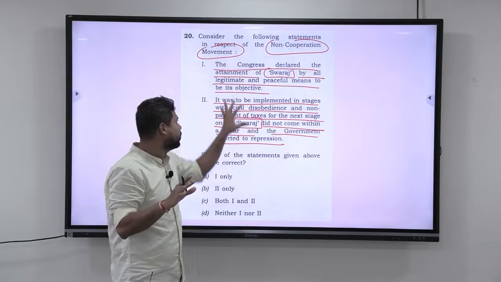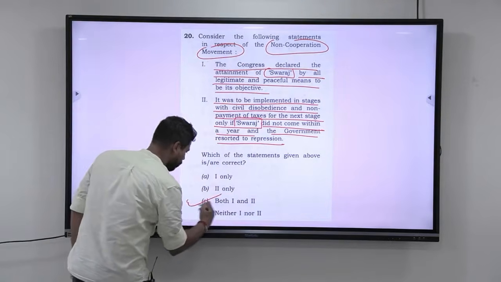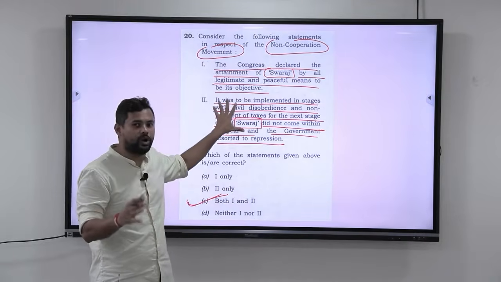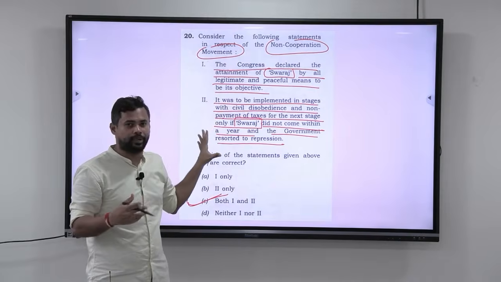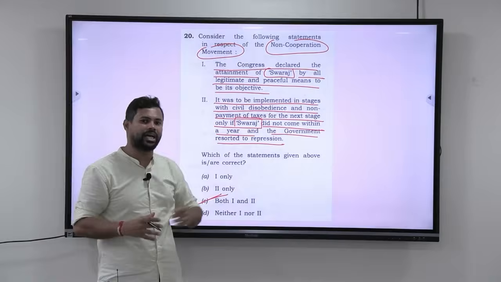Okay. Now this entire thing is basics, and automatically the answer here is both 1 and 2. The answer is pretty straightforward. There is nothing to explain here. This is the entire schema or the entire planning of the non-cooperation movement by Gandhiji. Okay, so the answer for this is C, both 1 and 2, both the statements are correct.